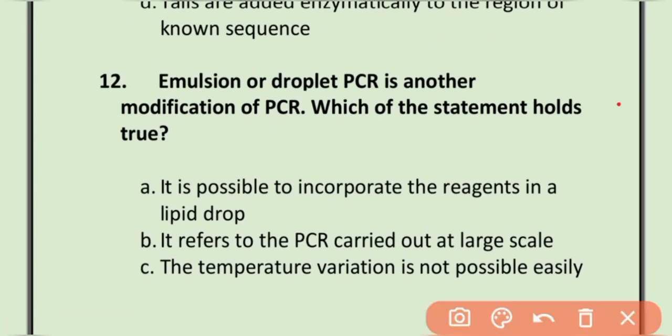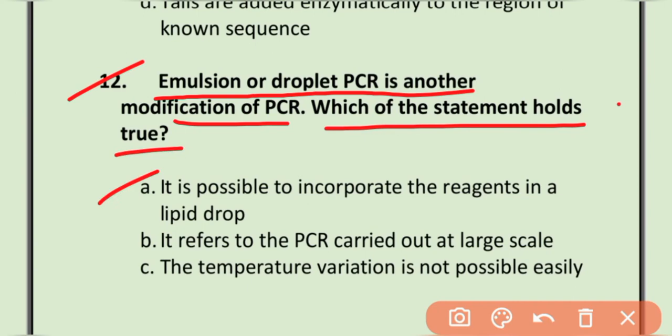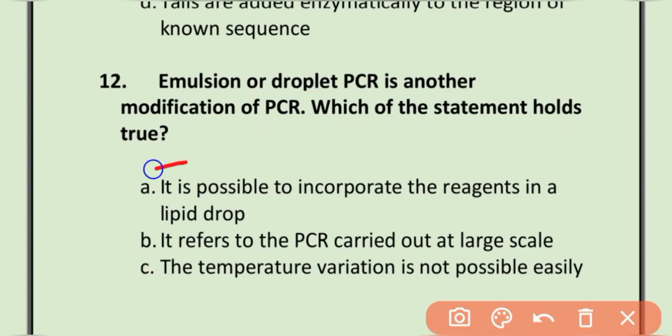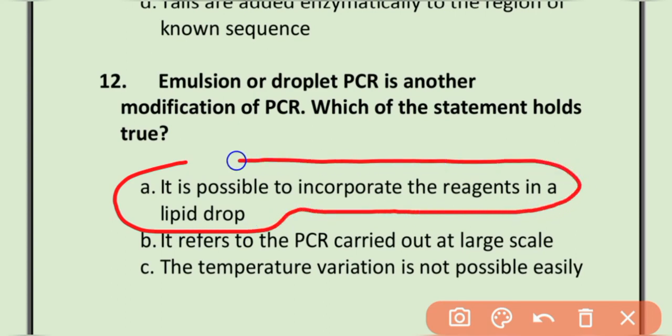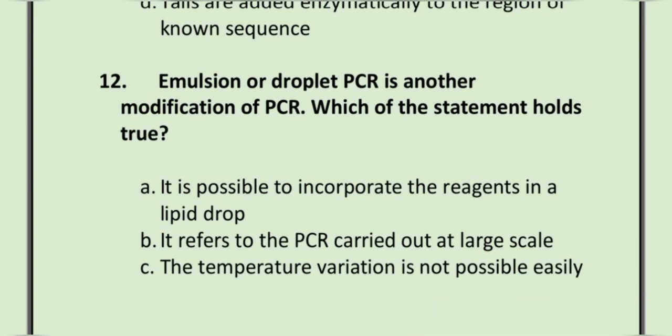MCQ number 12. Emulsion or droplet PCR is another modification of PCR. Which of the statements holds true? A. It is possible to incorporate the reagent in lipid drops. B. It refers to PCR carried out on a large scale. C. The temperature variation is not possible easily. The correct option is option A. It is possible to incorporate the reagent in a lipid drop.